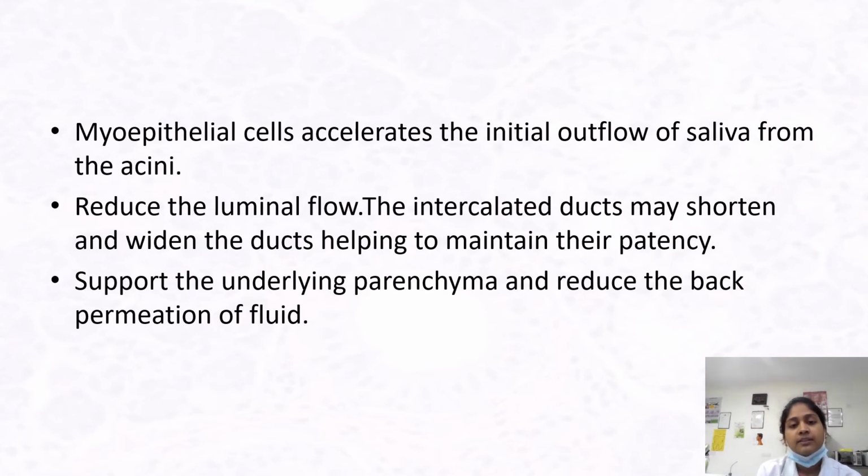The myoepithelial cells accelerate the initial outflow of saliva from the acini. They reduce the luminal flow. Around the intercalated ducts, they may shorten and widen the ducts, helping to maintain their patency. They also help to support the underlying parenchyma and reduce the back permeation of the fluid.